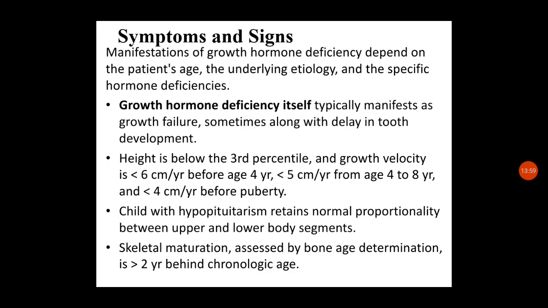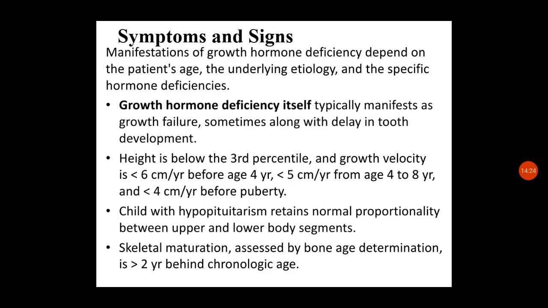A child with hypopituitarism retains normal proportionality between upper and lower body segments, so when observing the child the upper and lower proportions will be normal. The skeletal maturation assessed by bone age determination is more than 2 years behind chronological age.